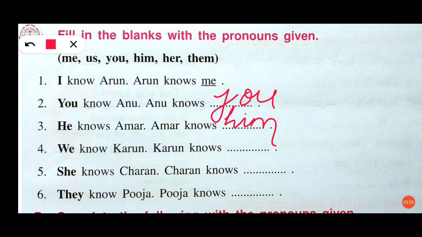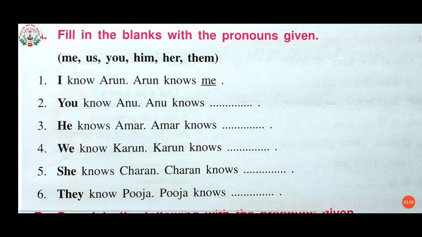Fourth, we know Karun and Karun knows us. We here changes to us. Fifth, she knows Charan and Charan knows her. She has been changed here to her. Sixth one, they know Pooja and Pooja knows them.